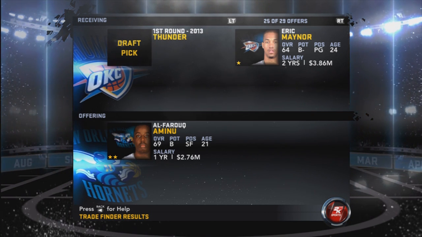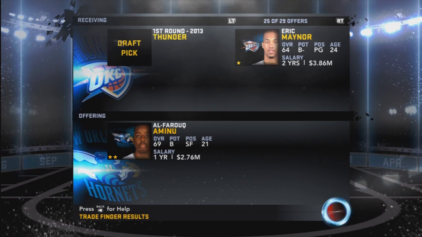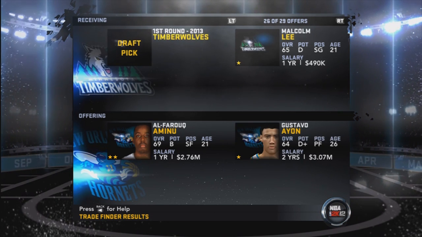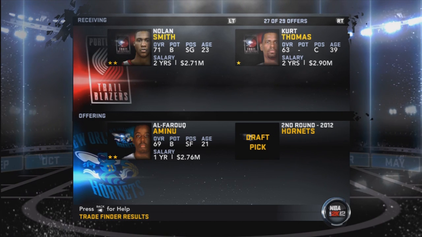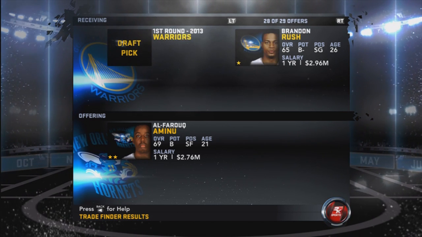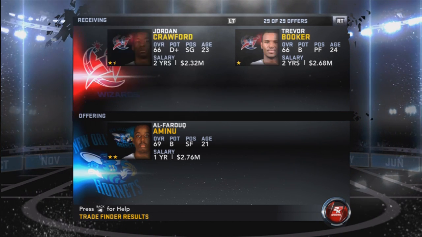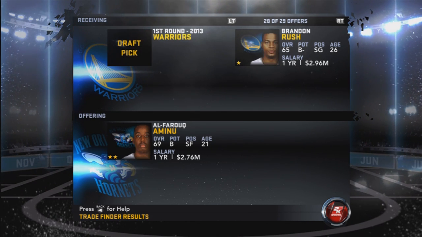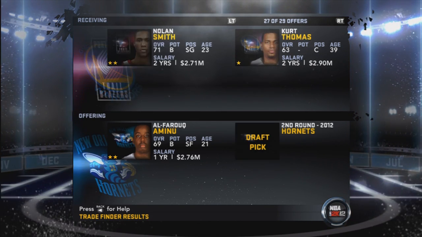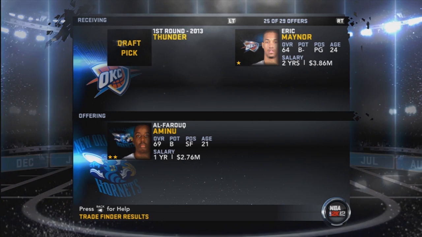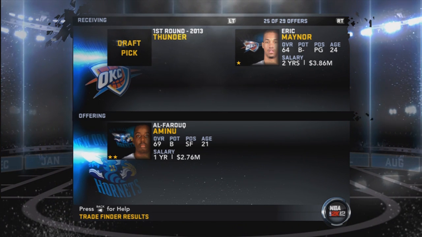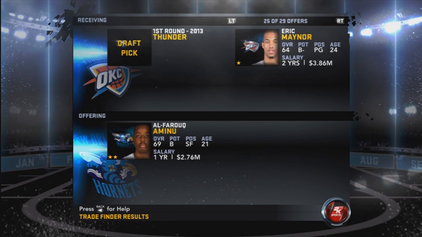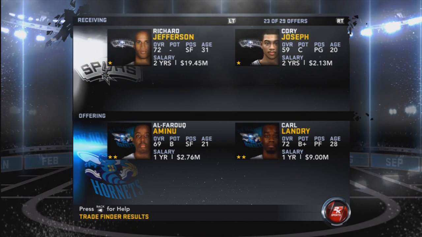You know what? Alright. I'm not going to do the trades right now. I can always come back to them. I'll do it before the next video. But I want your guys' opinions. Should I take this one? Brandon Rush and a first round for Al-Farouq. First round and Eric Maynor for Al-Farouq. This one's actually pretty nice because Eric Maynor is a good player.